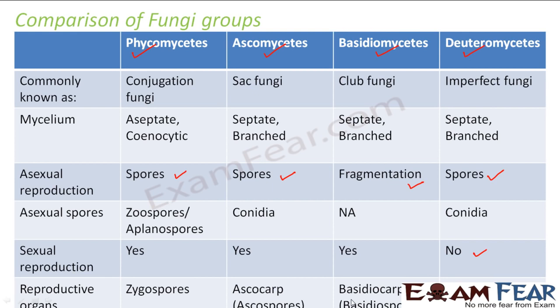So with this, I end my discussion on fungi. We could cover 3 kingdoms: Monera, Protista and fungi. And I hope that you understood one basic thing, that as we are going higher to each higher level of kingdom, the complexity of the organisms is also increasing. So now we are left with 2 more kingdoms. One is Plantae and the other one is Animalia.